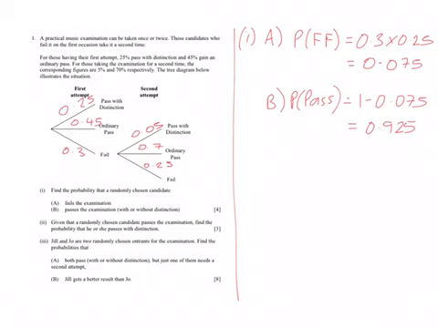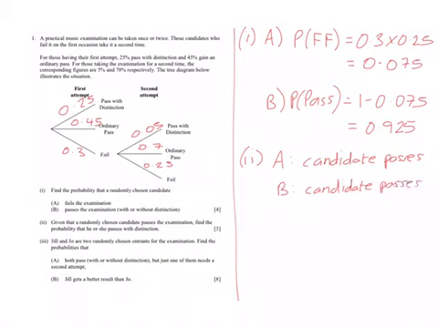Okay, part 2 then asks us to find the probability that this randomly chosen candidate passes with distinction. So the first thing really I think we have to do is we have to think about what these events are. So if we say that the event A is the candidate passes, and then B is the candidate passes with distinction.